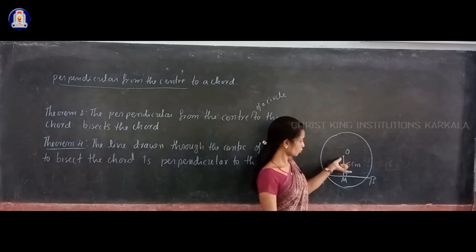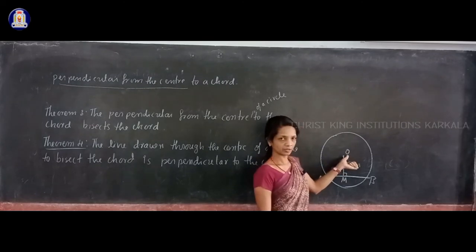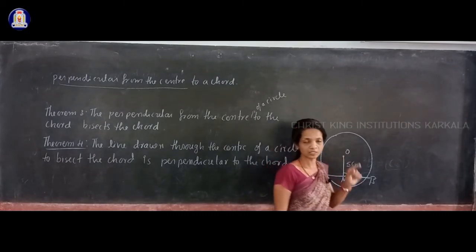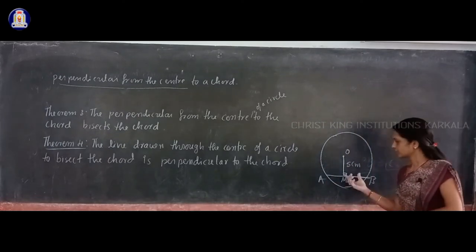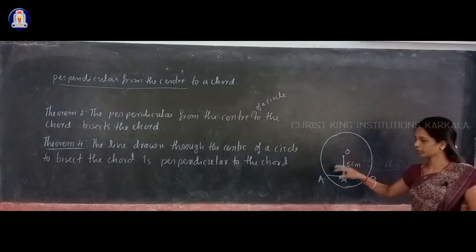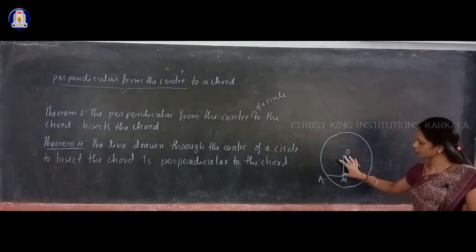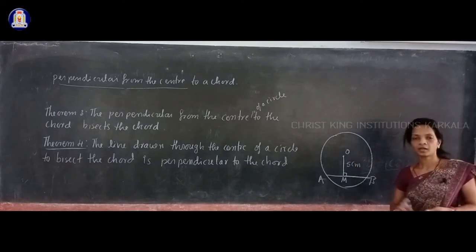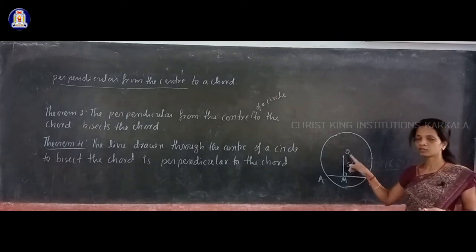Okay, suppose OM measures 5 centimeter, then this 5 centimeter is called the distance of the chord AB from the center. That is, AB is 5 centimeter distance from the center. Chord AB is a 5 centimeter distance from the center of the circle. So how to get the distance of the chord from the center of the circle?